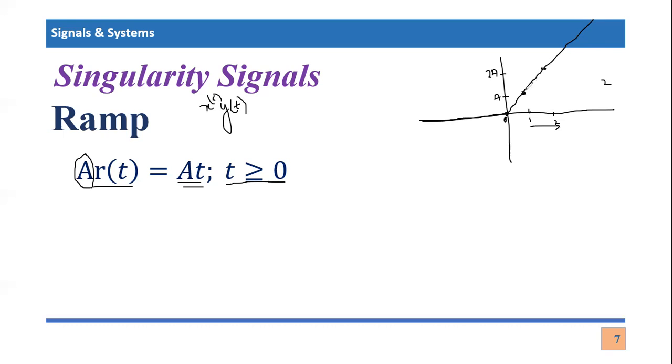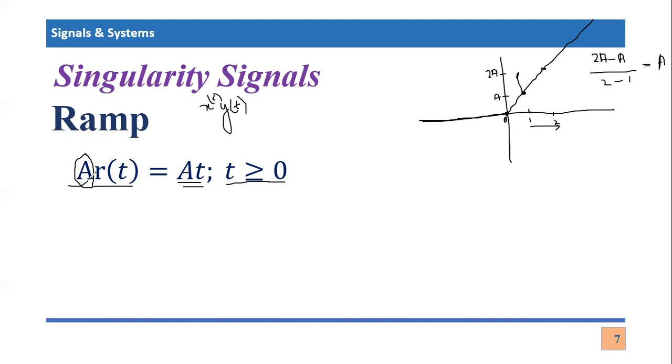So 2a to a, right? If you see, this is the vertical units which has covered, which is equal to a. So basically, if you divide the total vertical distance, which is 2a minus a, because the vertical distance can be calculated by subtracting a from 2a, and horizontal distance can be calculated by subtracting the smaller value from the larger point, so basically 2 minus 1, this result will equal a, and that is the slope of the ramp function.